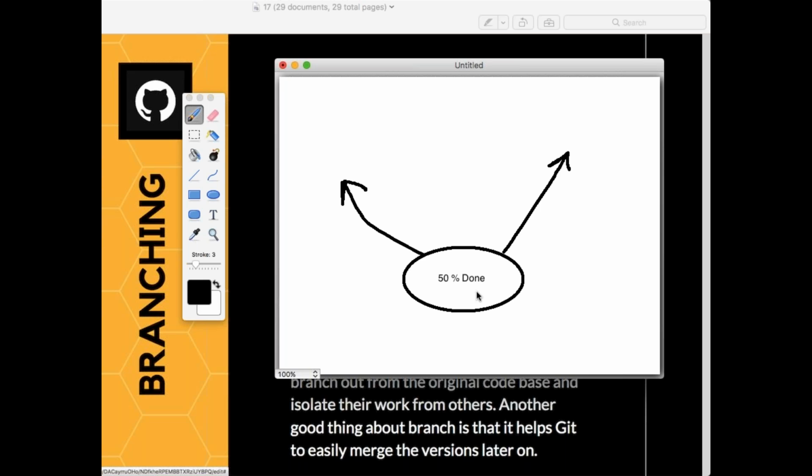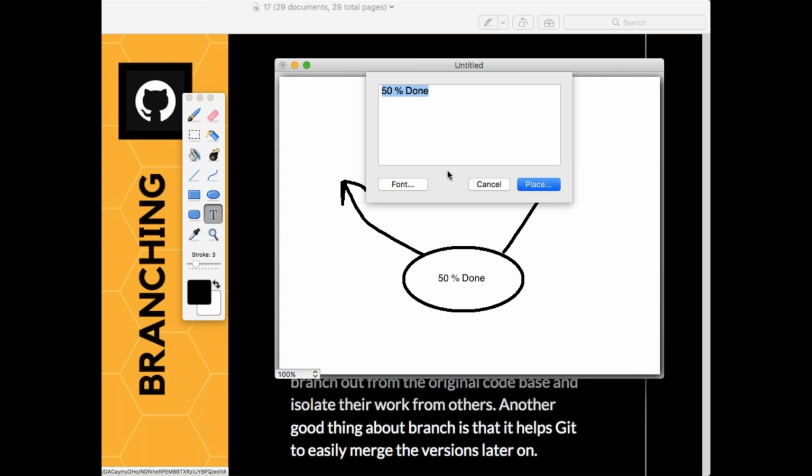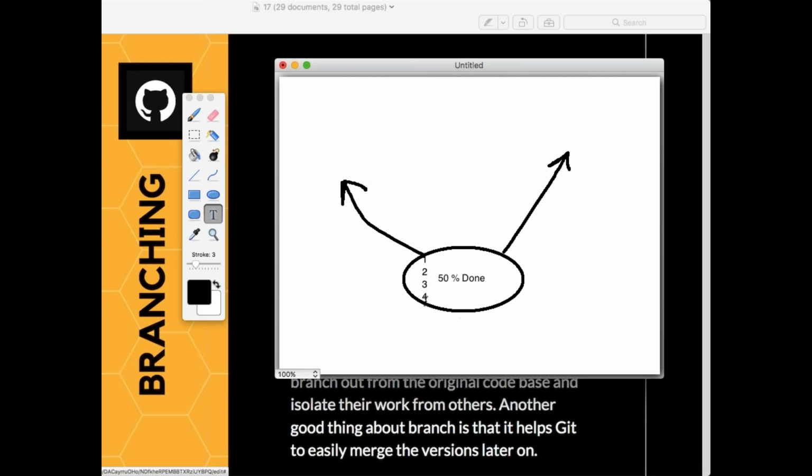Right? Now imagine that 50%, to make it simpler, I'll say that there is a file called ABC. Or rather, imagine 1, 2, 3, 4. 4 files are there. I mean, your 50% is 4 files, right? Now you want to fix the bugs here, right? Where are the bugs present in my 1, 2, 3, 4 files?